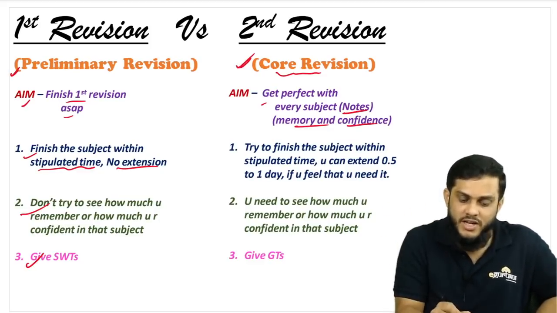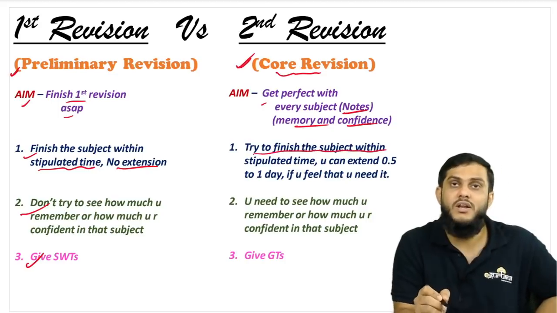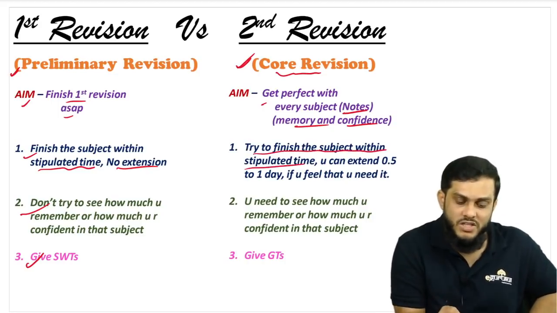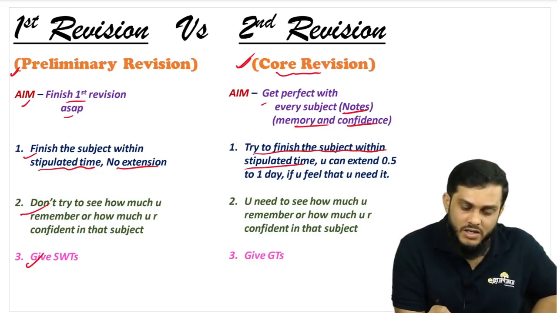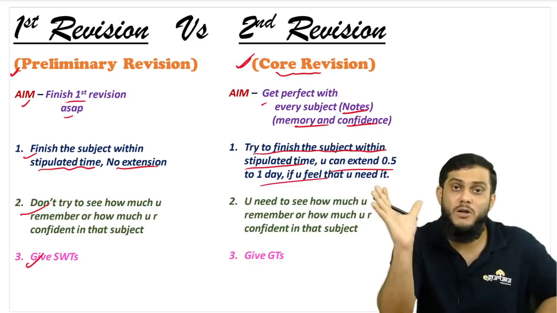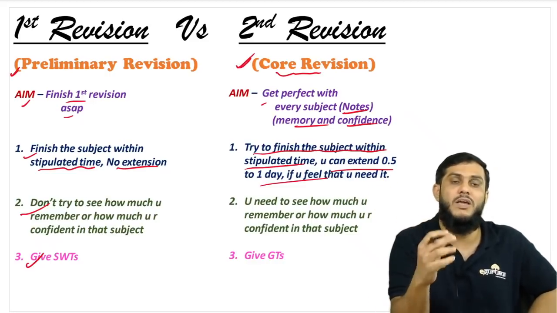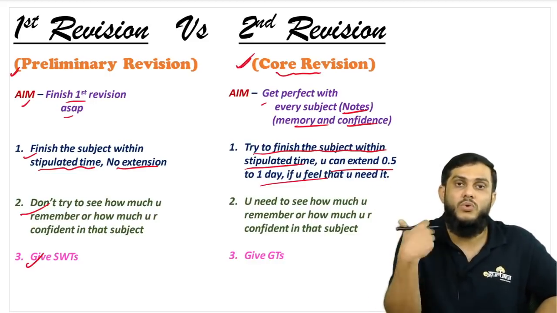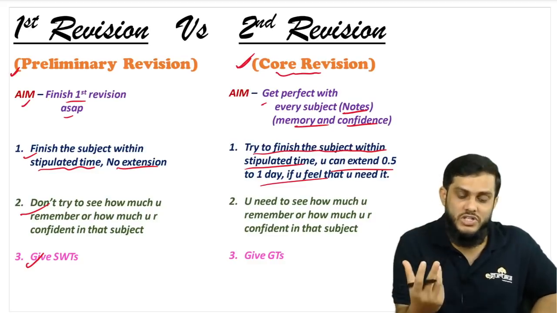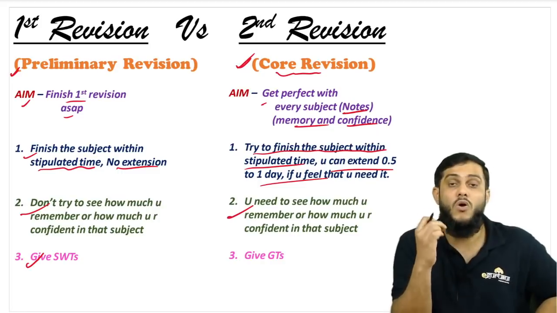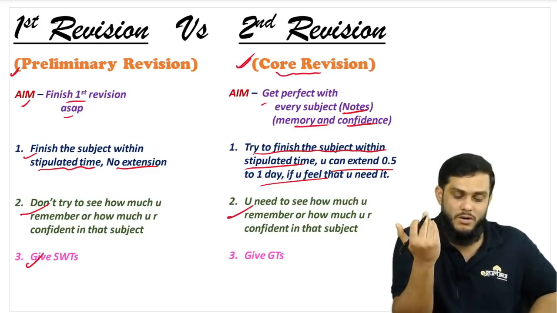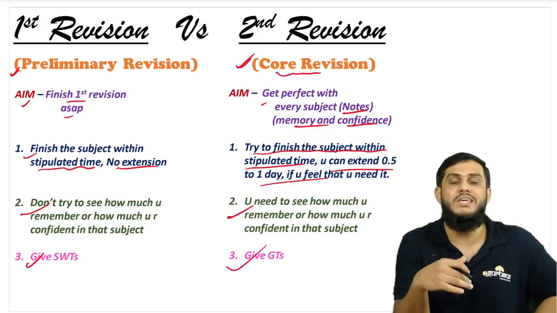So that's why try to finish the second revision, right? In the second revision, try to finish the subject within stipulated time. If you feel you have not developed that confidence, you can take some extra time, not more extra time, some extra time, like 0.5 to 1 day, and you try to develop that confidence. You try to finish the second revision, and you need to see how much you remember and how much confidence you have developed in that subject. And obviously you need to give GTs.